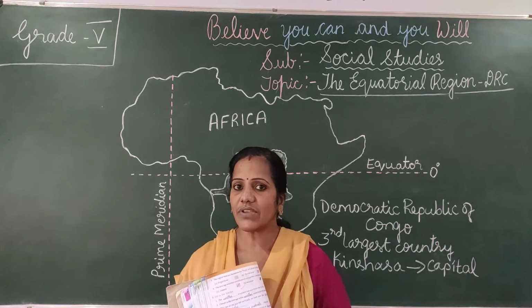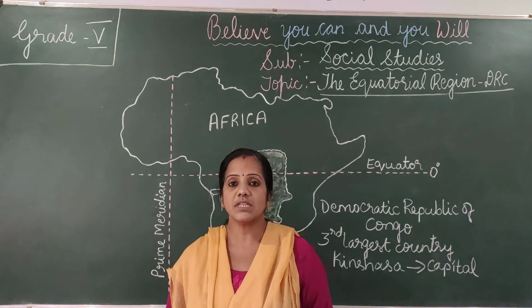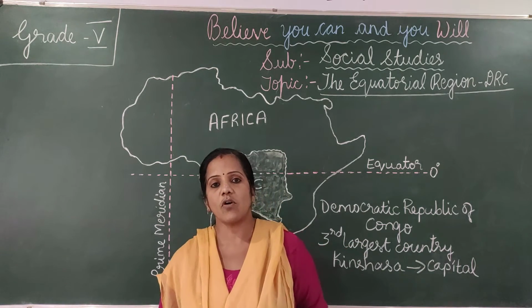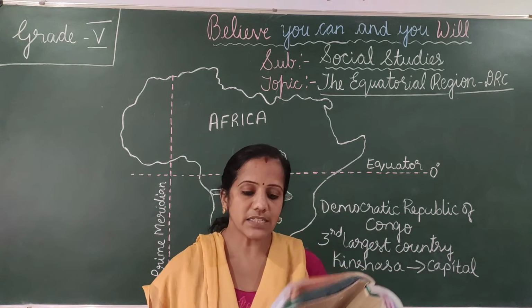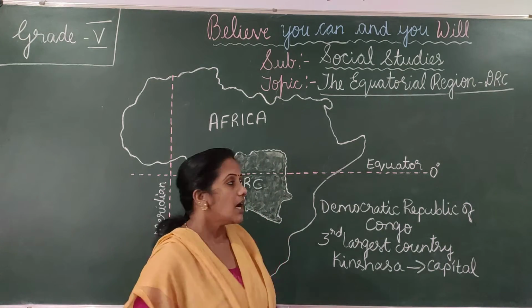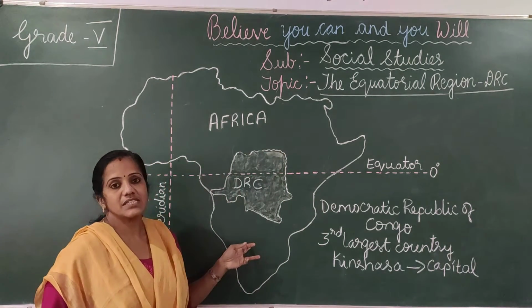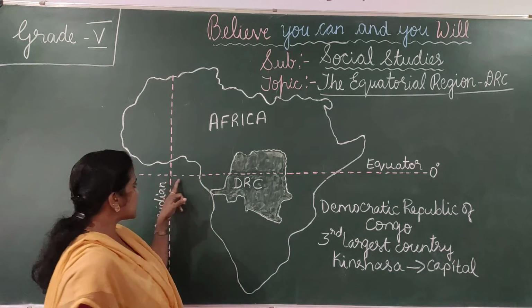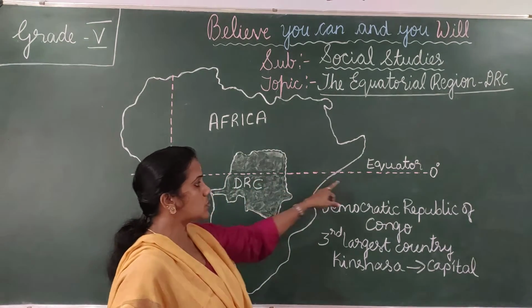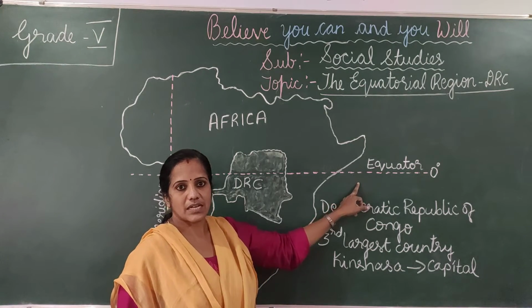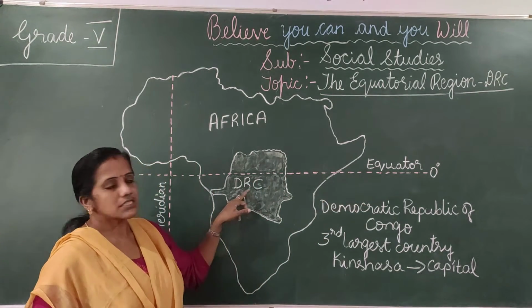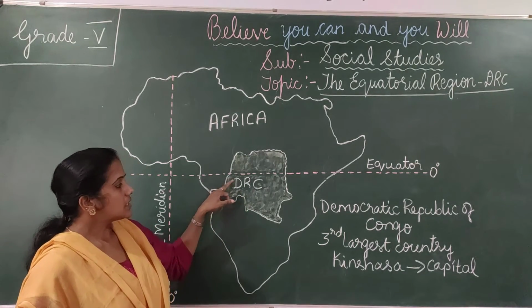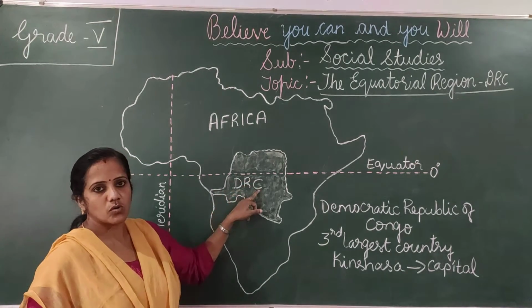In this lesson we have learnt about the Democratic Republic of Congo. This country is hot and rainy. It is in the heart of the African continent. You can see the equator passes through this African country, the Democratic Republic of Congo.